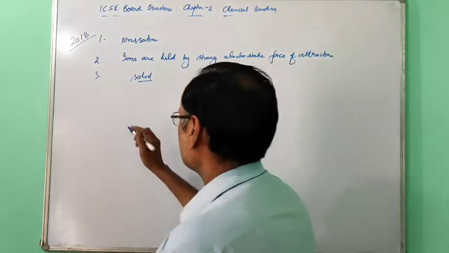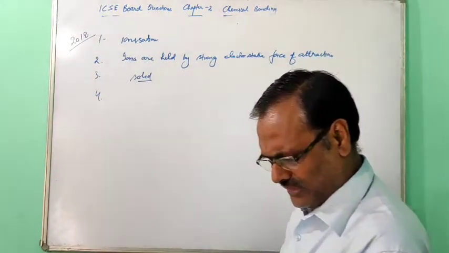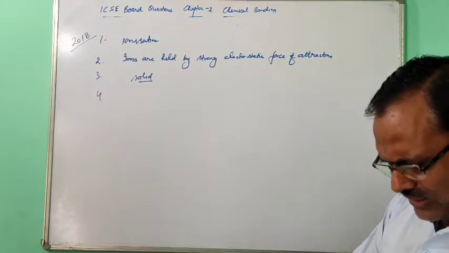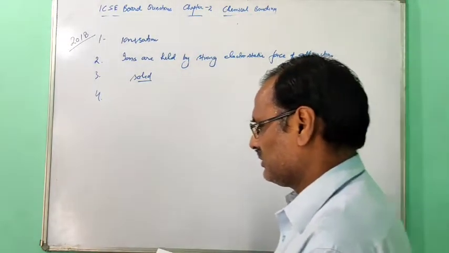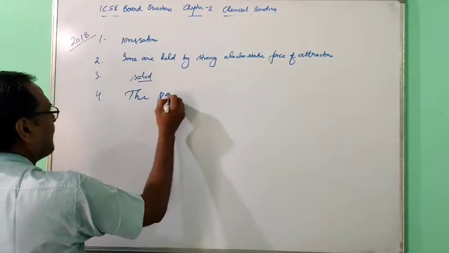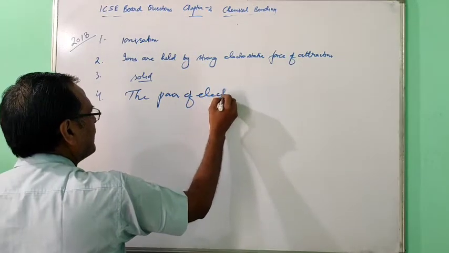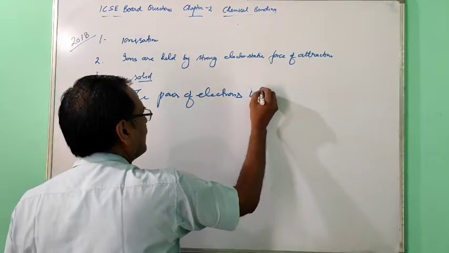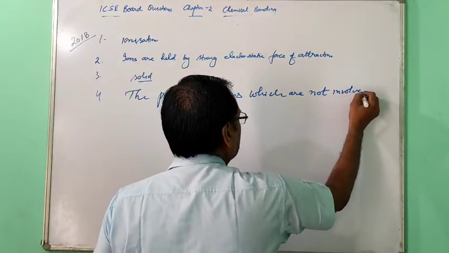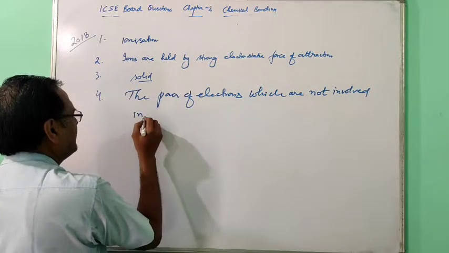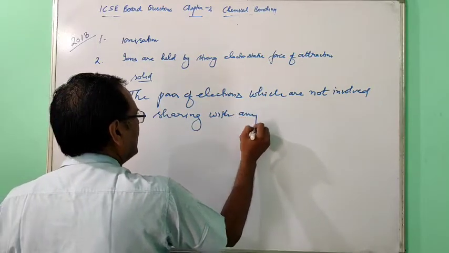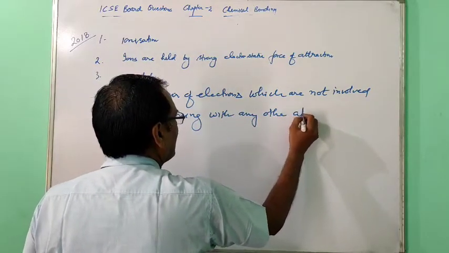Now the fourth one is, state the meaning of lone pair of electrons, and draw the electron dot diagram of hydronium ion. So the lone pair is the pair of electrons which are not involved in sharing with any other atoms.